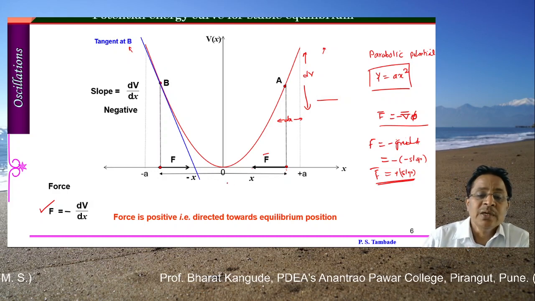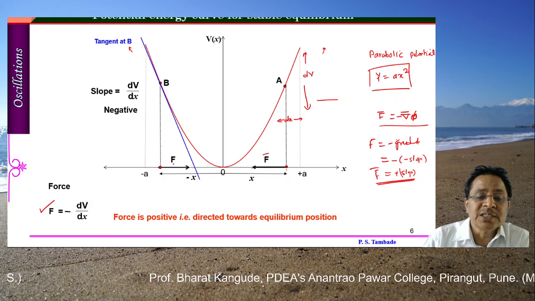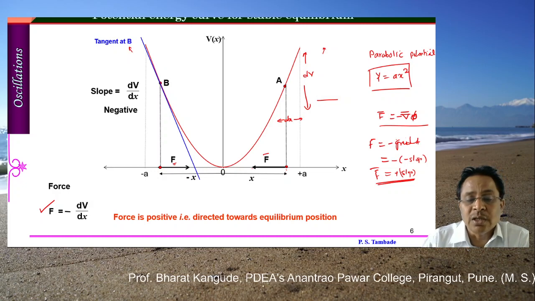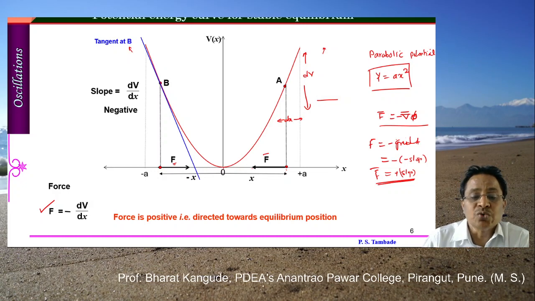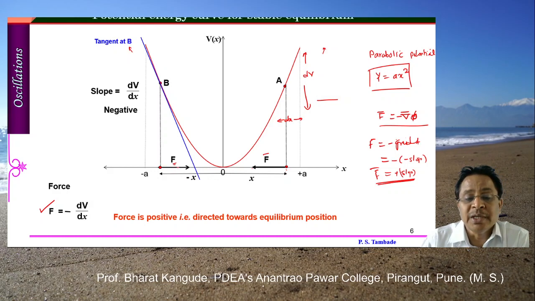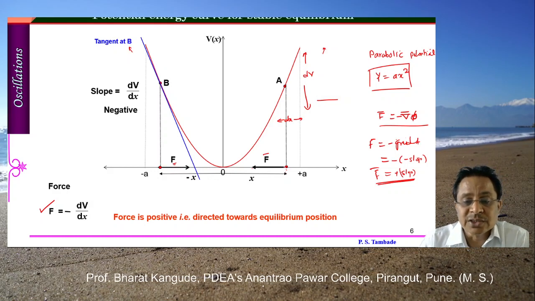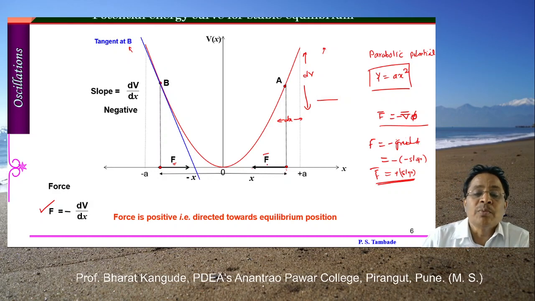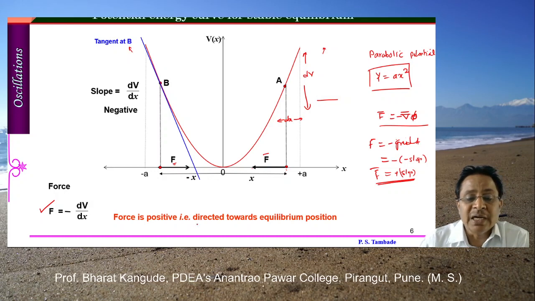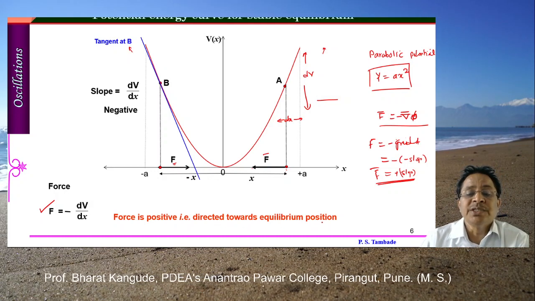In the earlier case this force was negative; in this case this force is positive. That means it is looking towards this original equilibrium point, which is O. So the direction of the force in this case is in the positive direction of the x-axis. Earlier the direction of the force was along the negative x-axis, so the force was negative. This time the force is positive, and therefore it is looking towards this equilibrium position.